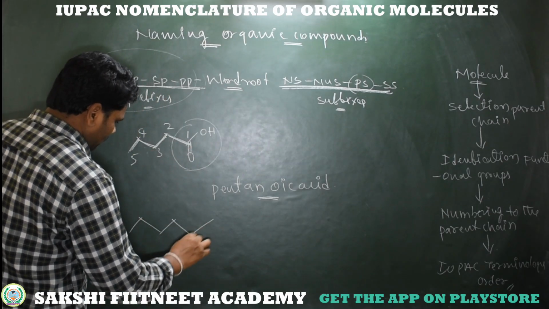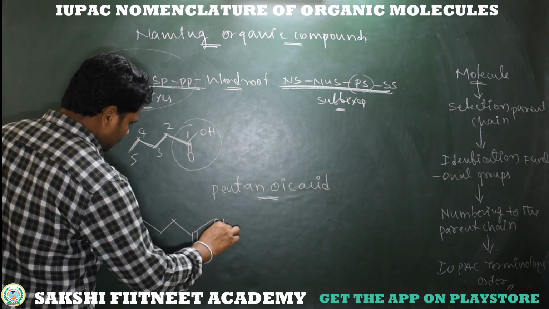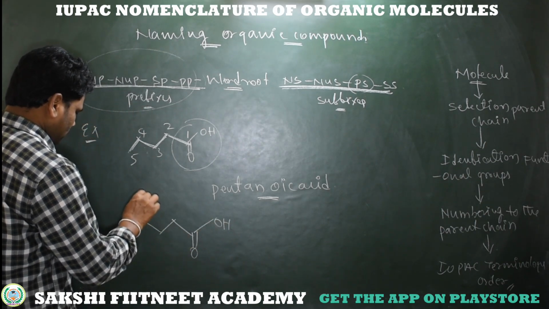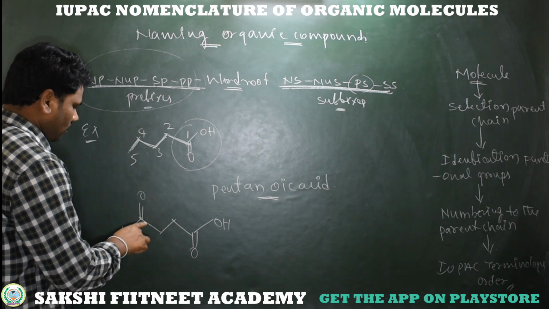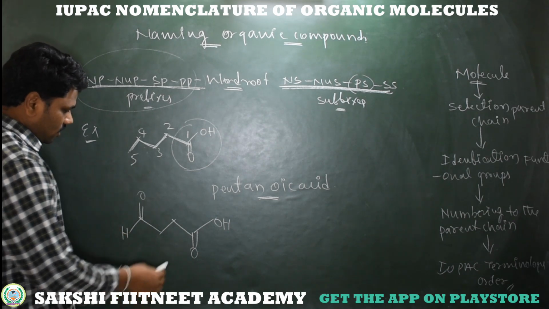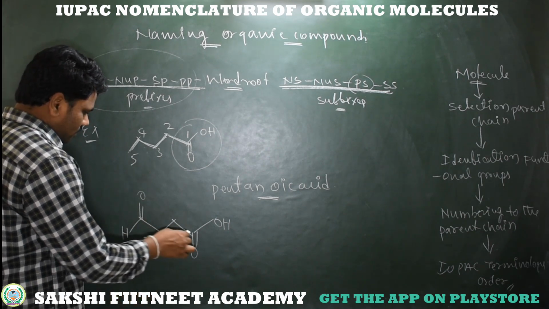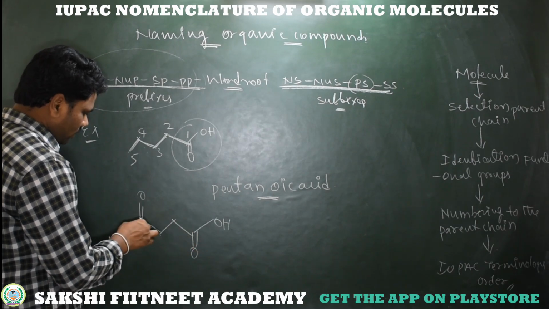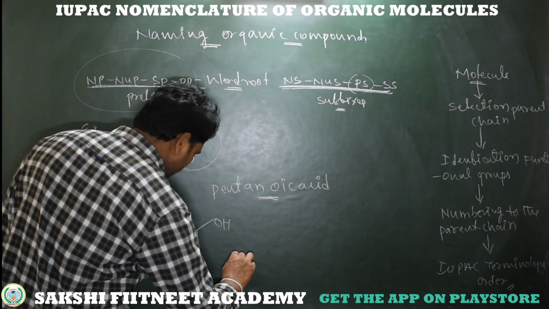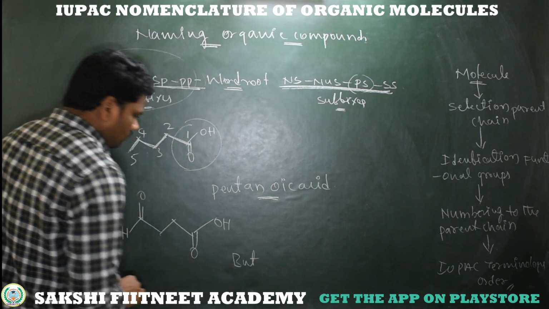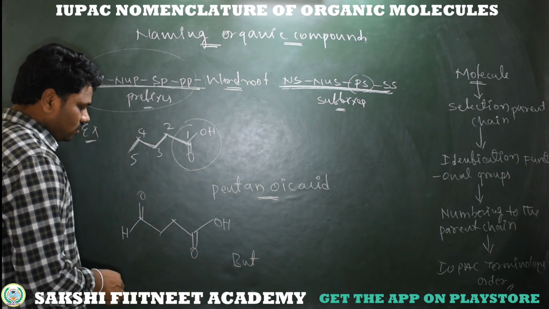Now here I am taking another compound which has carboxylic acid, and at this terminal we have an aldehyde functional group. See, 1, 2, 3, 4. These 4 carbons are present in the parent chain, so the word root is but.